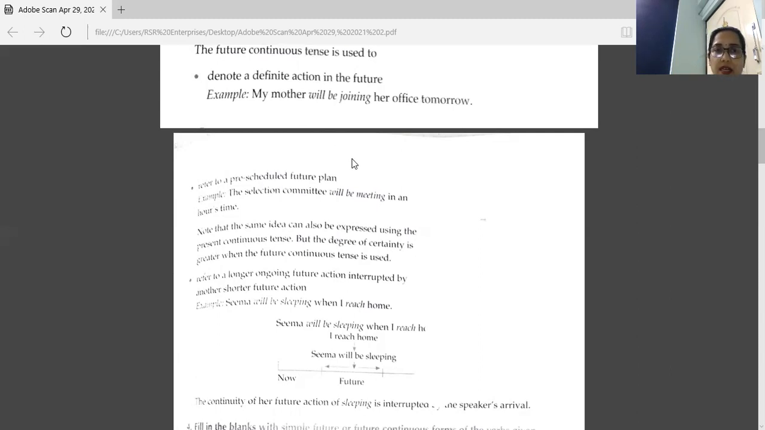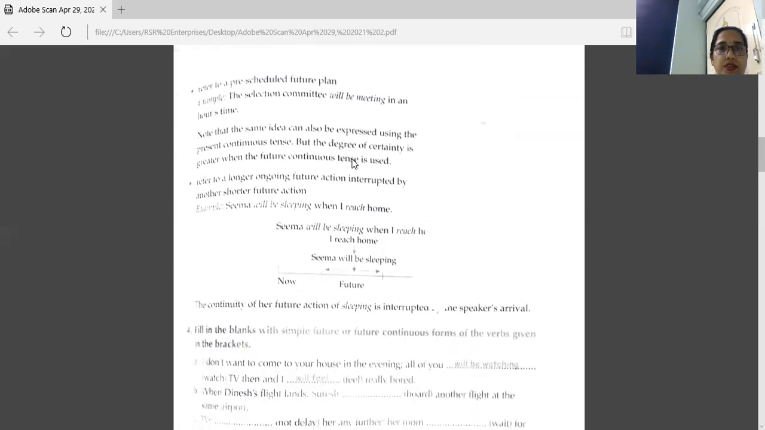Next one, refer to a pre-scheduled future plan. Some plan there which is scheduled before. There we can use future continuous tense. The selection committee will be meeting in an hour's time. It's a plan and it's an arranged plan. So here we have will be meeting.